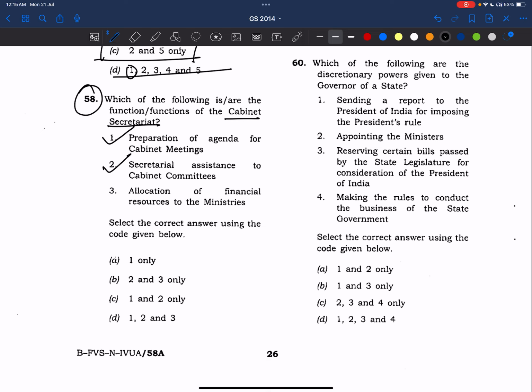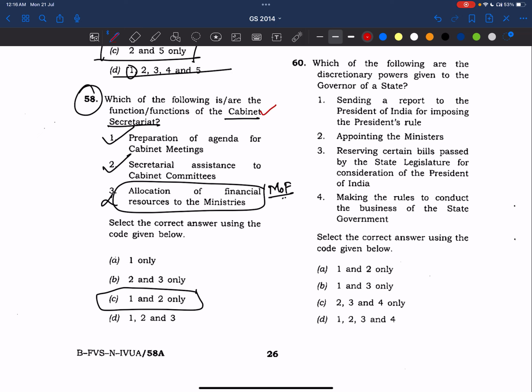Allocation of financial resources to ministries. No, it is not part of the functions of the Cabinet Secretariat. It is done by the Ministry of Finance, and more precisely by the Department of Expenditure. So this statement is wrong. Answer is 1 and 2.